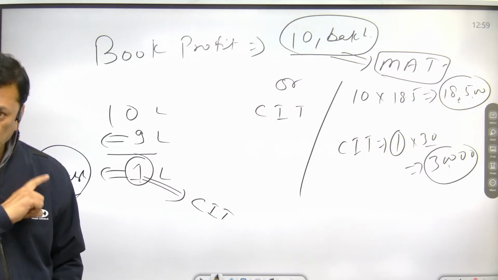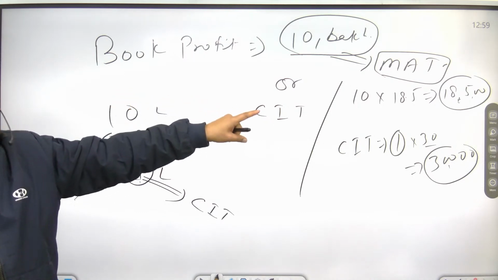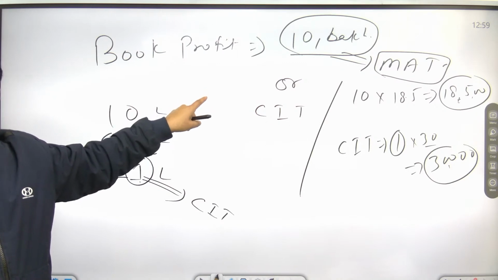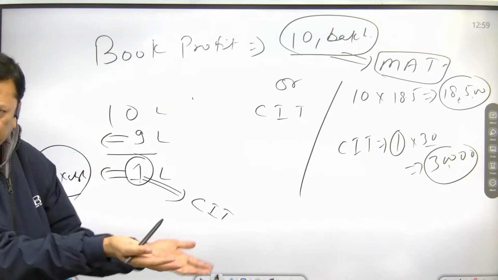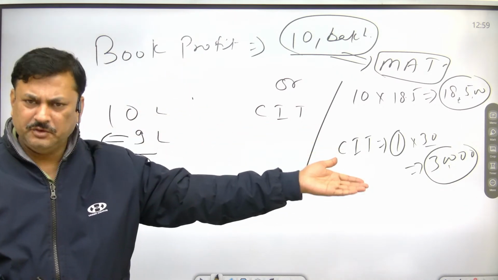In book profit, the amount will always be high. That means you are not investing. The government said, just go and invest there. This is a backward area, invest in that area, open your unit in that area.